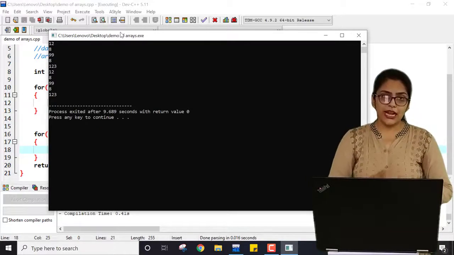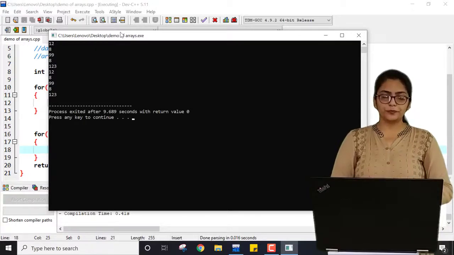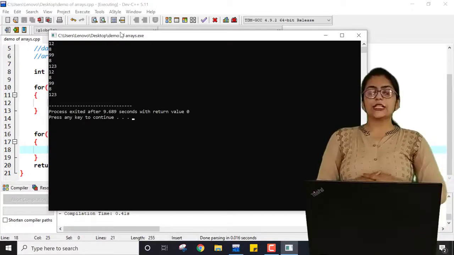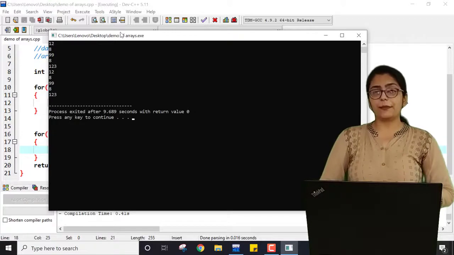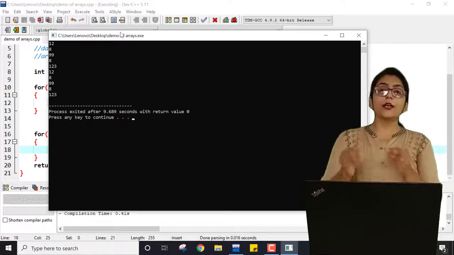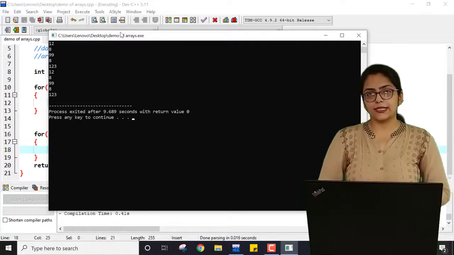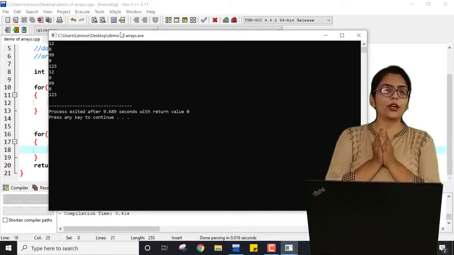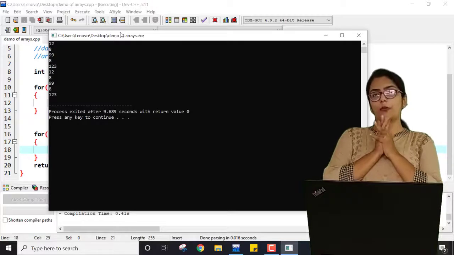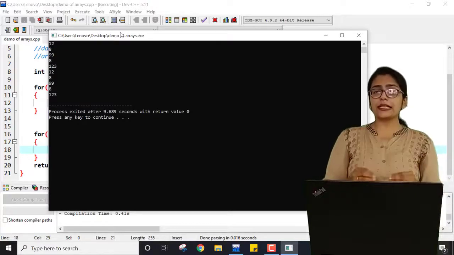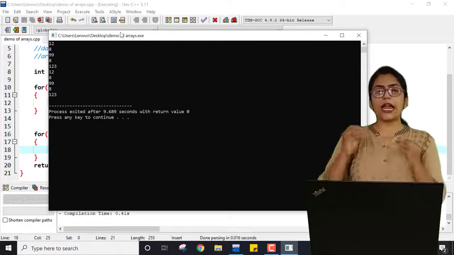Now what will be the multi-dimensional array, that I am going to tell you in my next example. So multi-dimensional array means to identify one element I have to give two indexes. If I just give you a real-time example, then you all know about matrices. A matrix has rows and columns.